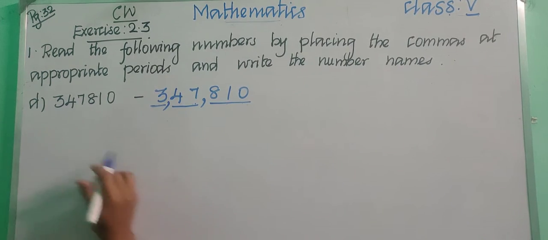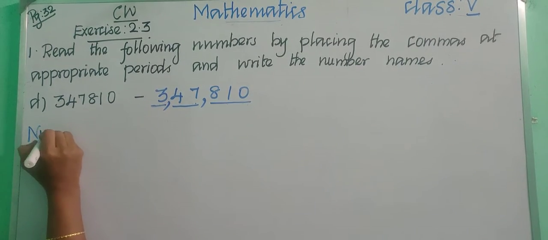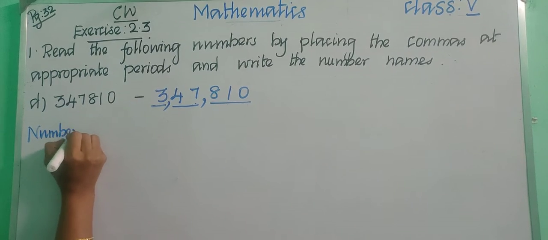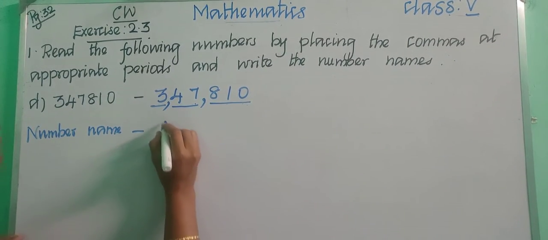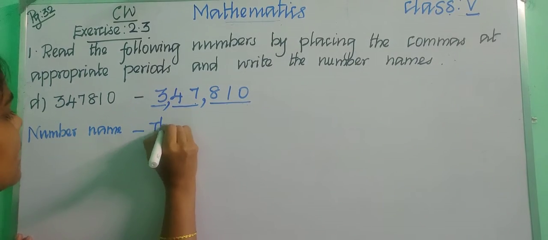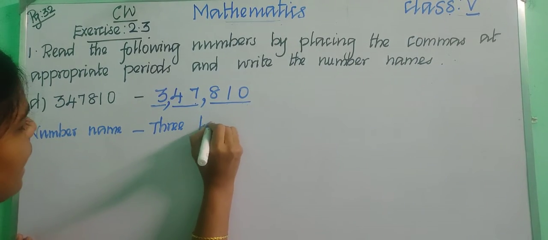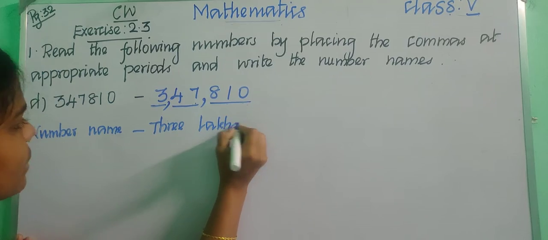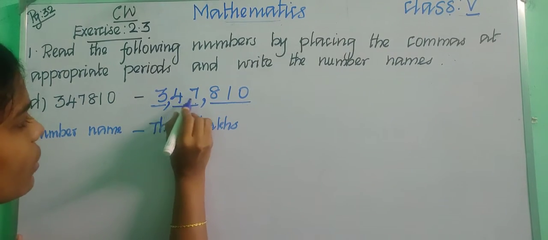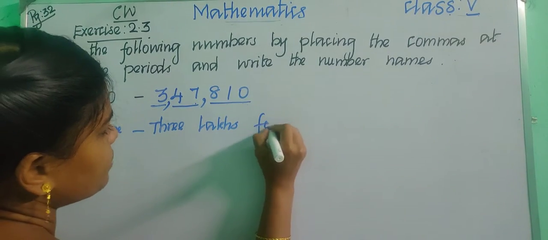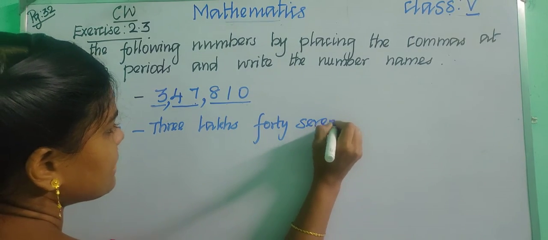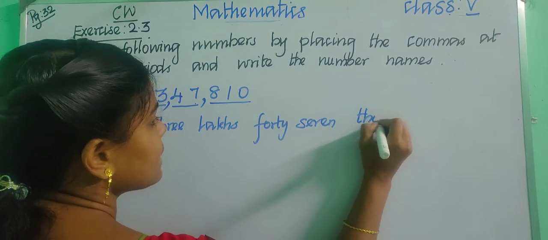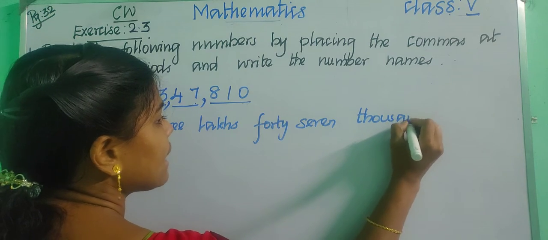Let us write the number name. 3 lakhs: T-H-R-E-E, 3 lakhs, L-A-K-H-S. Lakhs period is over. And then 47,000, thousands period: FORTY, 47,000, THOUSANDS.